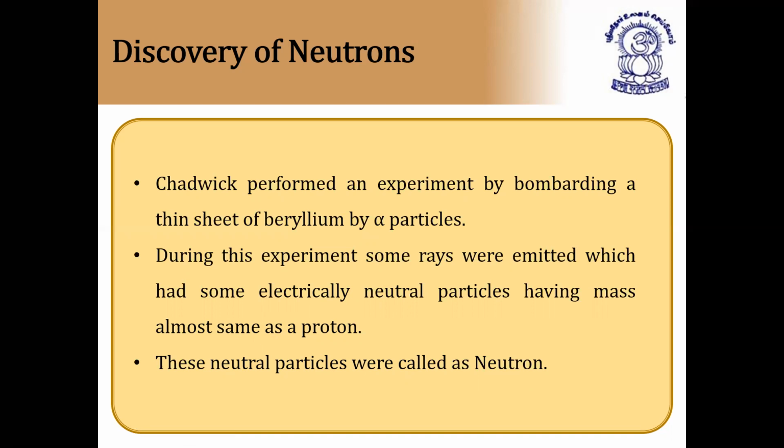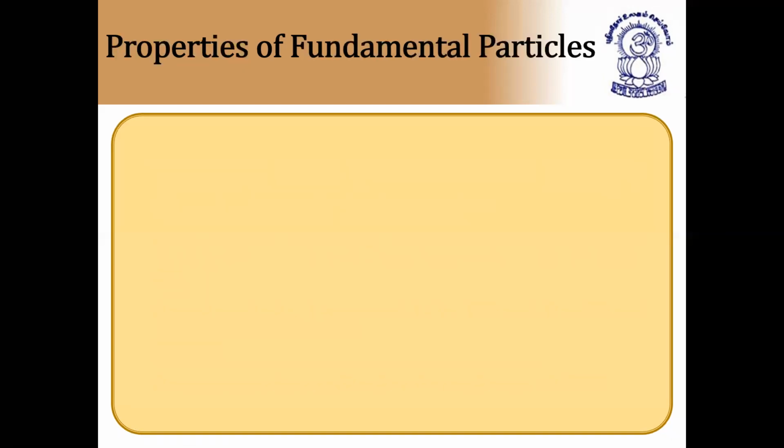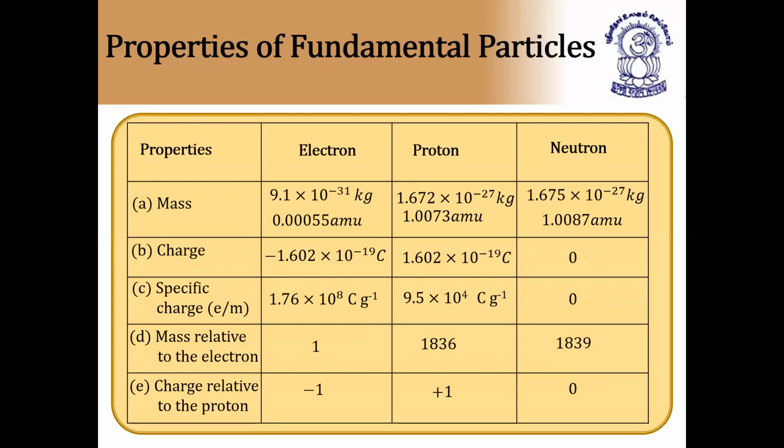Hence, they are called neutral particles, and they are also named neutron. And properties of fundamental particles. You can see clearly this table is very, very important. Please note this table in your classwork, and it's important from an objective point of view also. Properties: first, mass.